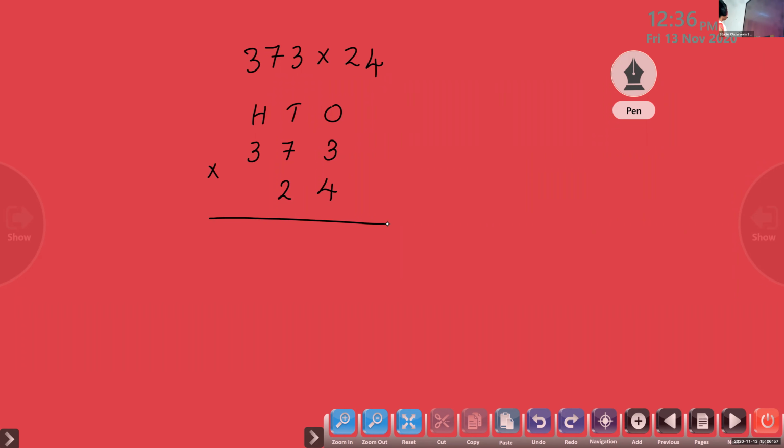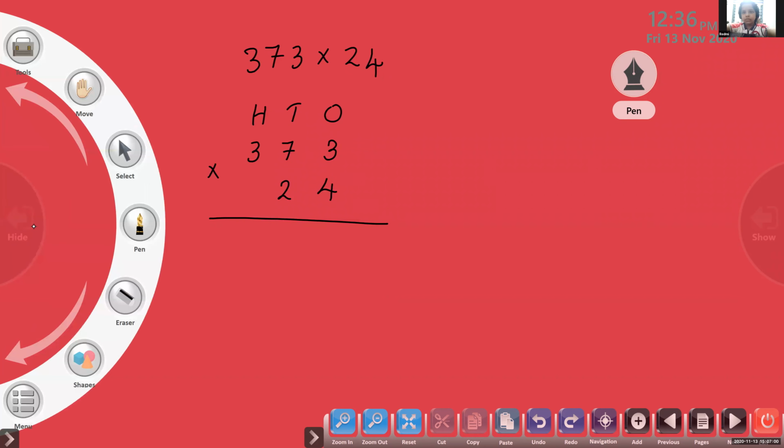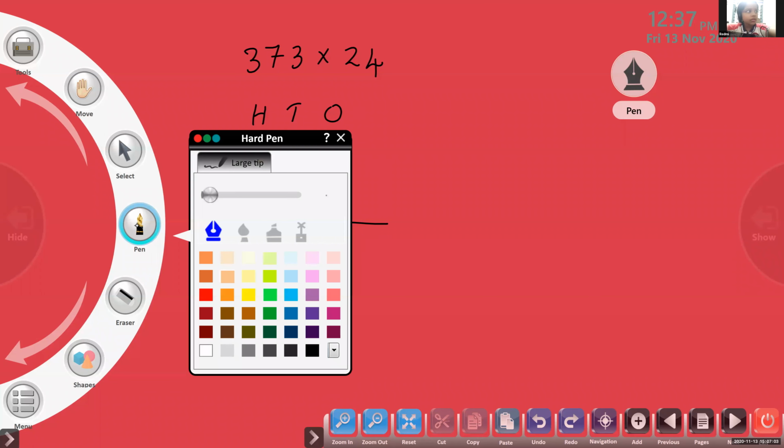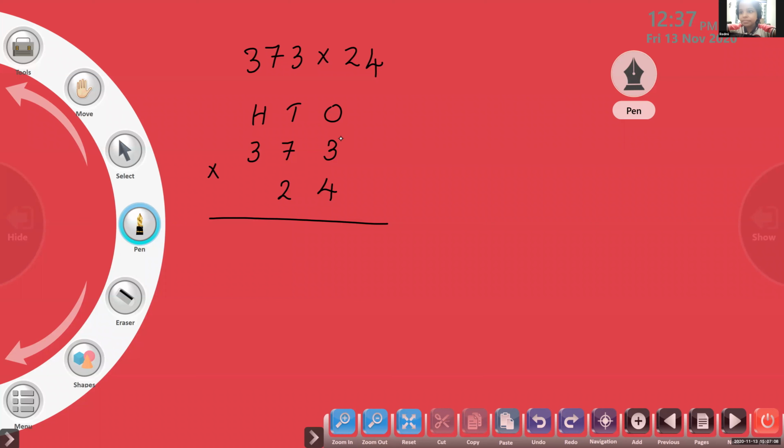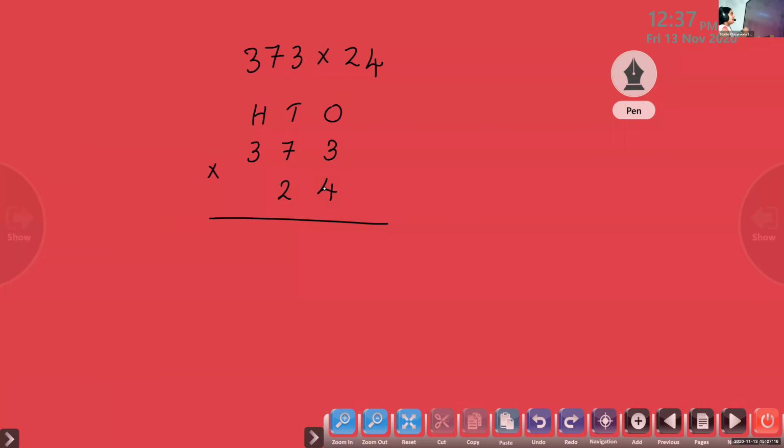Now, Qualby, from where we have to start multiplication? Ones place. So first we have to multiply by 4. So 3 into 4, what we will get? 12. In 12, what we have to write in the ones place? 2 in the ones place. And 1 to where we have to carry? Tens place.